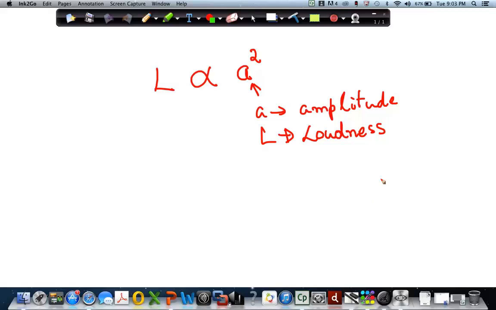Right? So assume that the amplitude doubles, which means from A it becomes 2A. Then what will happen to the loudness? Will it become twice the volume than it was before, which means L will become 2L? Is that true? L is proportional to the square of the amplitude.